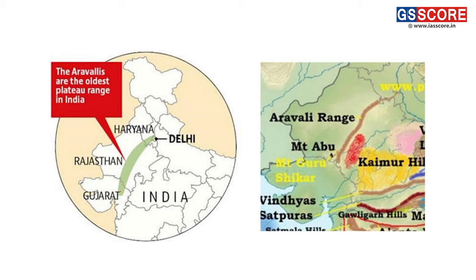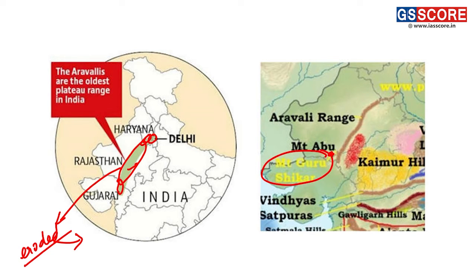Here we can see the Aravalis, which extend into the part of Gujarat, Rajasthan, Haryana, and Delhi. The majority of the Aravalis have been eroded, because this landform is quite old in nature, and the agents of air, water, and wind have been acting for millions of years for their erosion. Here we can see the Guru Shikhar mountain. It is the highest peak of the Aravali ranges, which is present in Rajasthan.